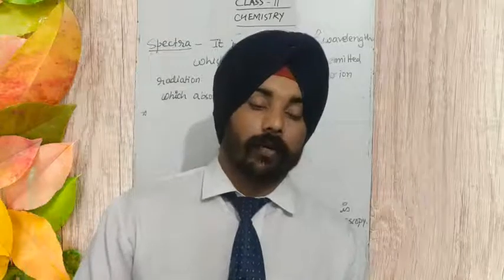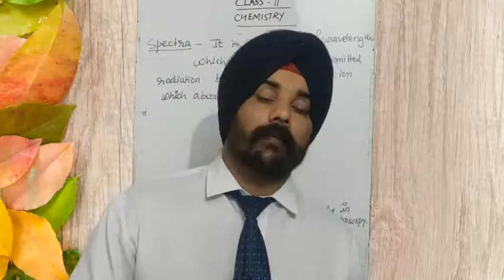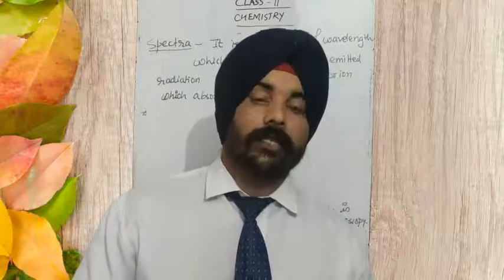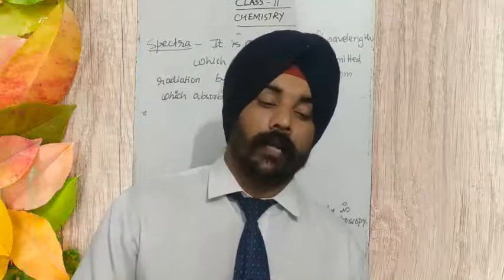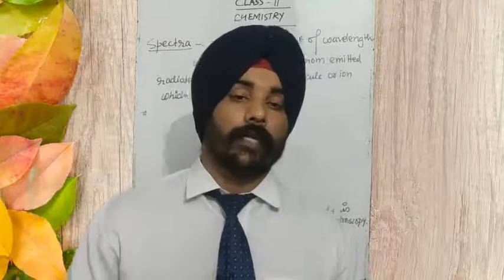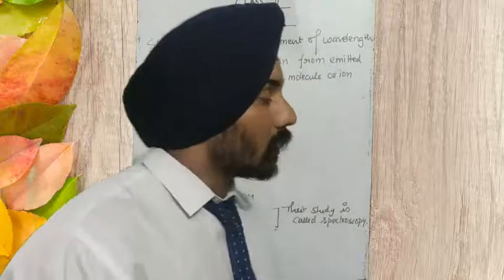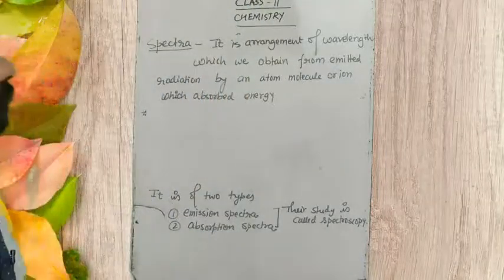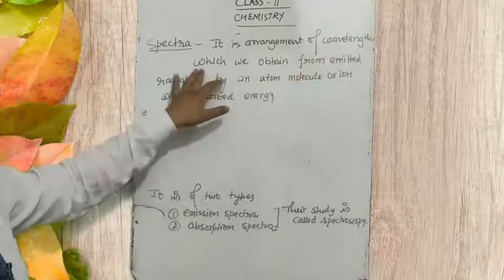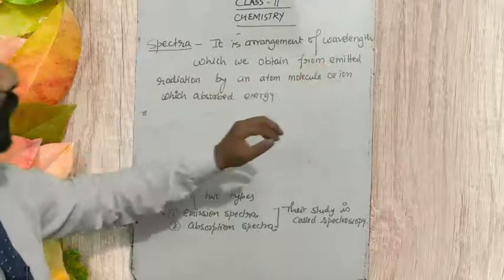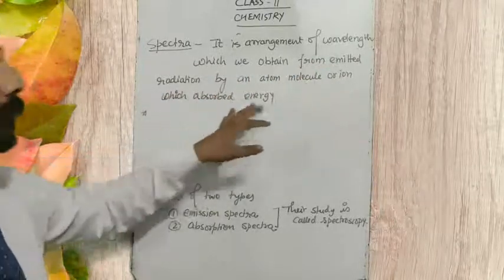As I told you, spectrum helps us analyze the properties of elements and know about the elements, and we can discover unknown elements using the atomic spectrum of known elements. So what is spectra? First let us understand: it is the arrangement of wavelengths obtained from the radiation emitted by an atom, molecule or ion which has absorbed energy.